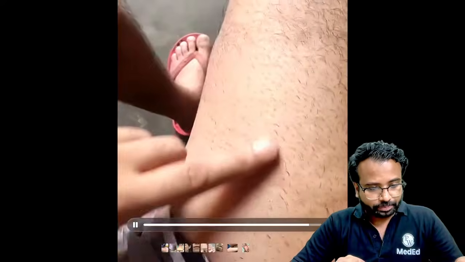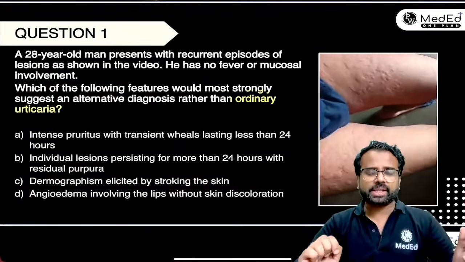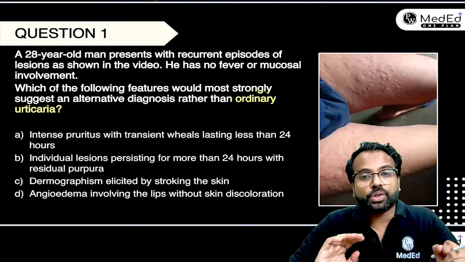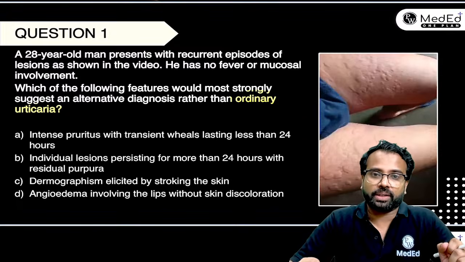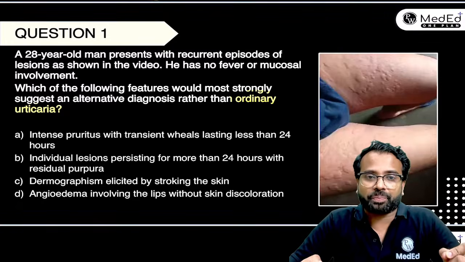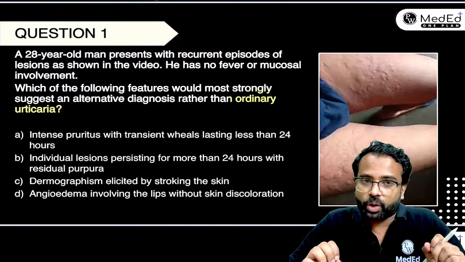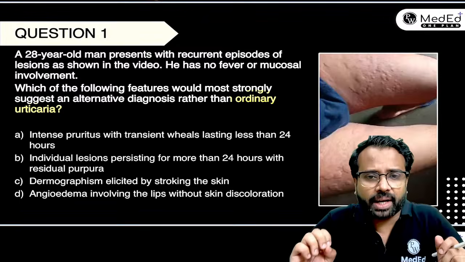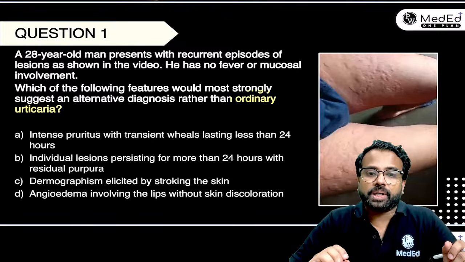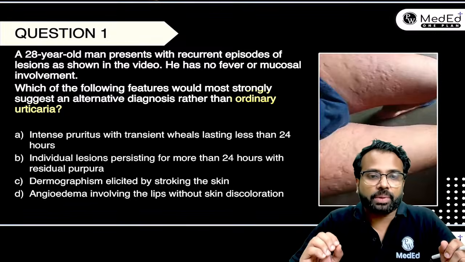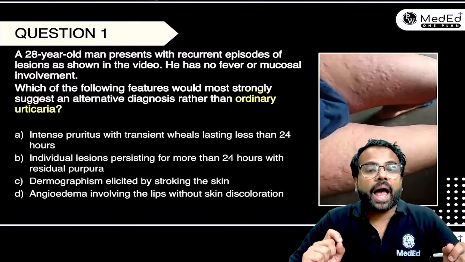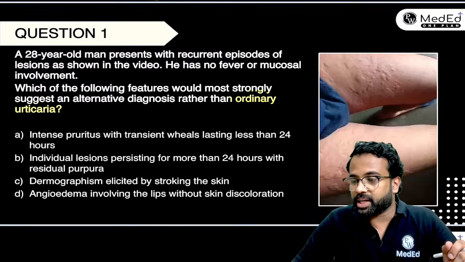Now coming back to the question. This is a 28-year-old man with a recurrent episode of such lesions. There is no fever, there is no mucosal involvement. Which features suggest an alternate diagnosis? Can you see the options now? Which should be the alternate diagnosis? Option A, intense pruritus with transient wheals lasting for less than 24 hours. Option B, individual lesions persisting for more than 24 hours with some residual purpura. Option C, dermographism elicited by stroking the skin. Option D, angioedema involving the lips without skin discoloration.